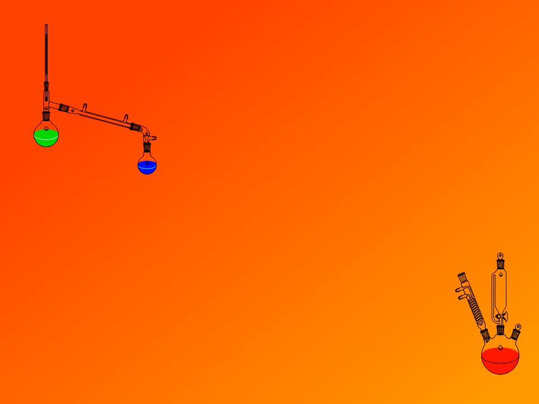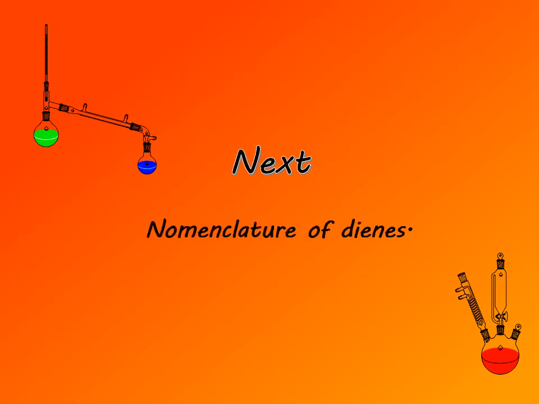This completes our study of isomerism of alkenes, and next we are going to review nomenclature of dienes.